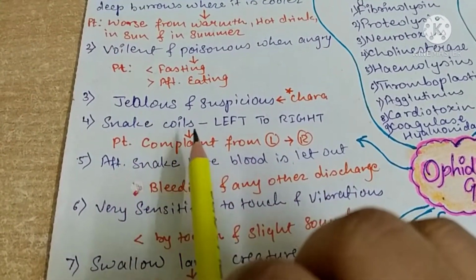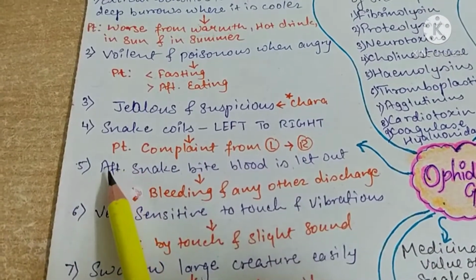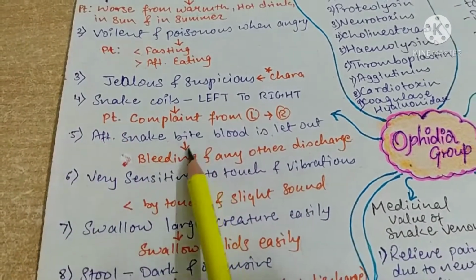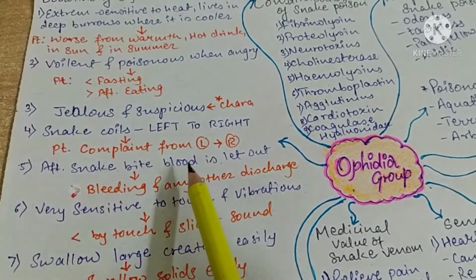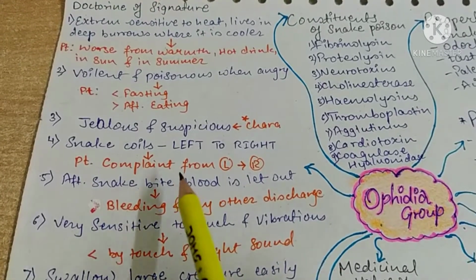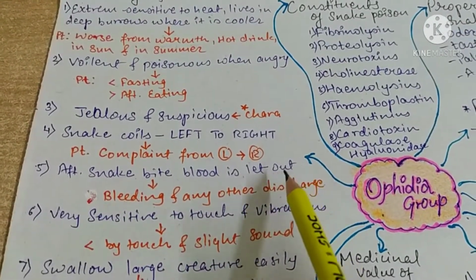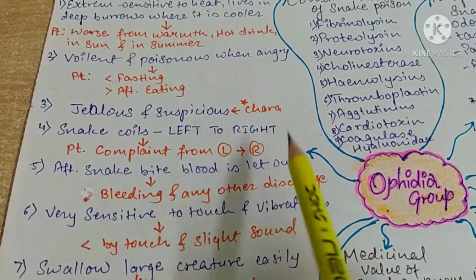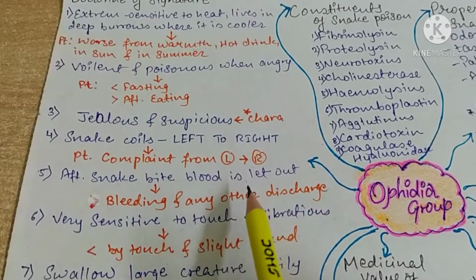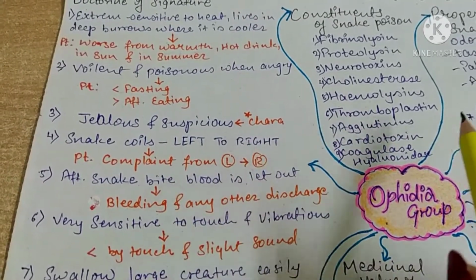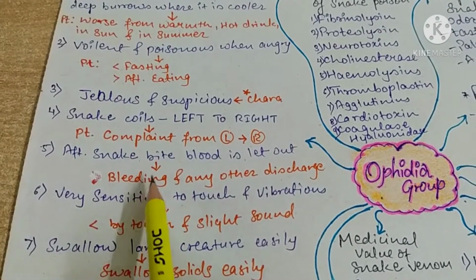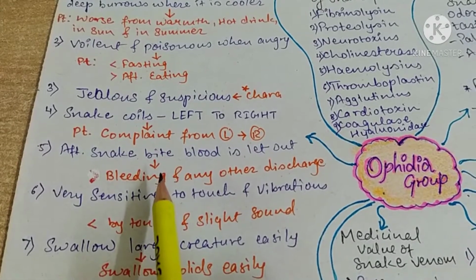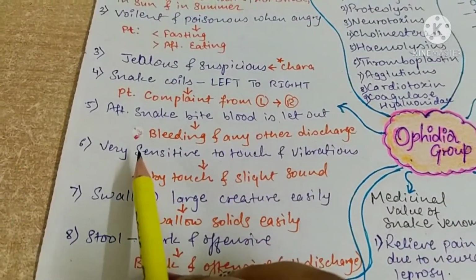Then the snake coils from left to right. Similarly, the patients have complaints from left to right. Then snake bites, and after the bite, blood is let out. We know that to stop the poison spreading into the upper organs, we tie the part and let the blood go out, and from that the venom goes out. Similarly, after bleeding or any discharge, the patient feels better. This is the amelioration.